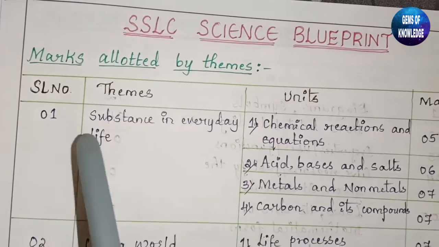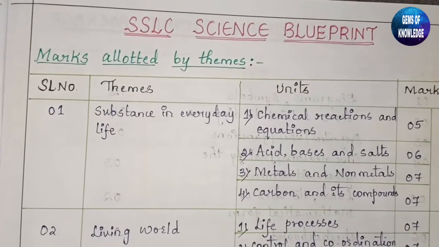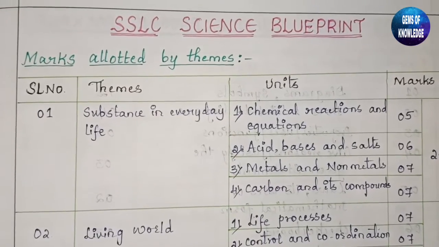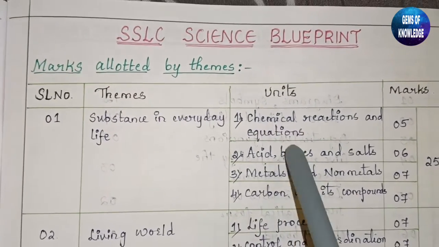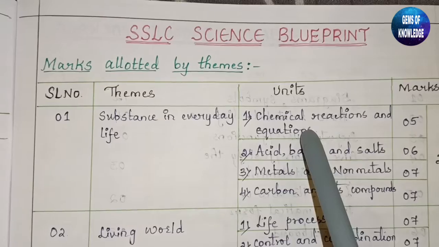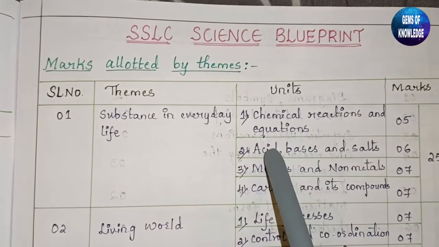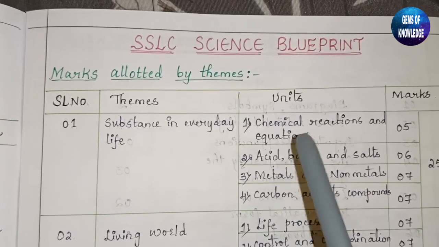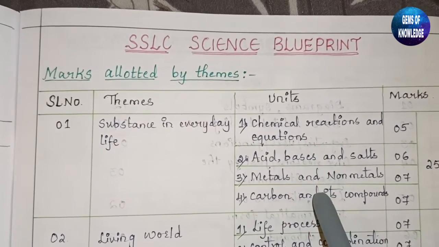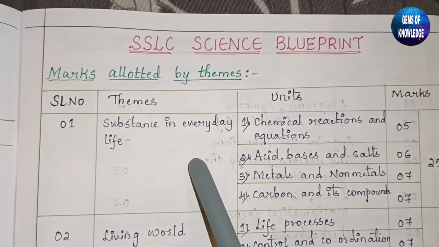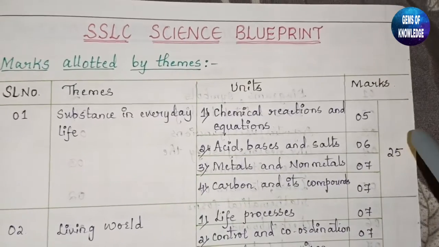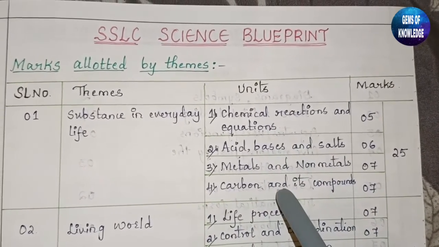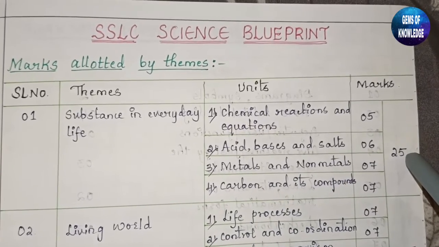Here the first theme is substance in everyday life. In that, 4 chapters are included, the substances which we use in our everyday lives. The first chapter is chemical reactions and equations, then acids, bases and salts, metals and non-metals, and carbon and its compounds. So these 4 chapters are based on this theme, that is substance in everyday life. And from the board only they said that for all these 4 chapters it includes 25 marks.